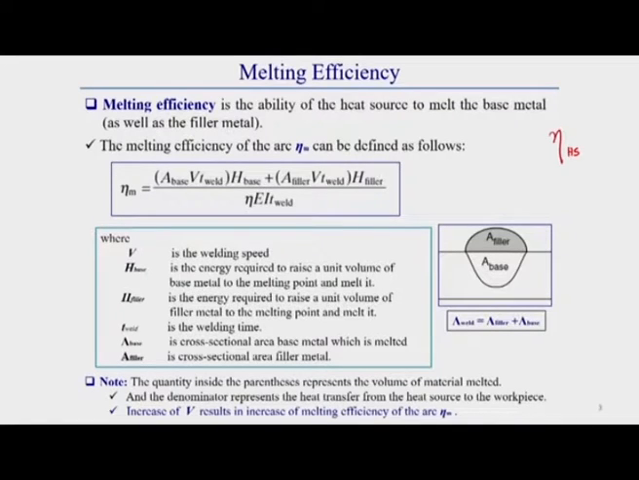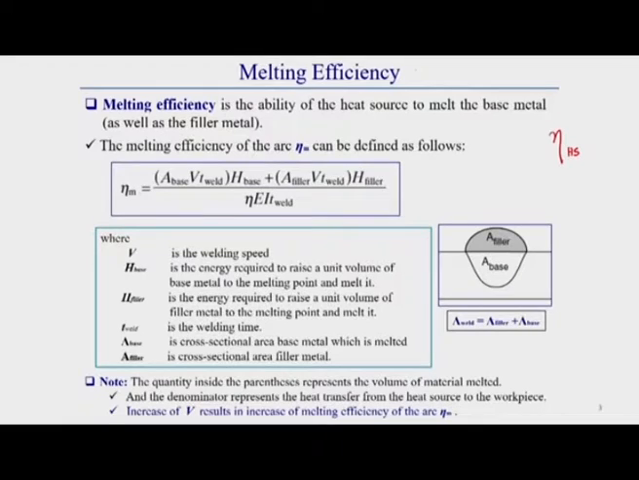This melting efficiency is the ability of the heat source to melt the base metal as well as filler material. Whatever heat is transferred from the heat source to the workpiece, not all of it is required to melt the base material and filler material. There can be some excess heat. The heat required to weld is the heat needed to melt the base material as well as filler material, and that is sufficient to do the welding.